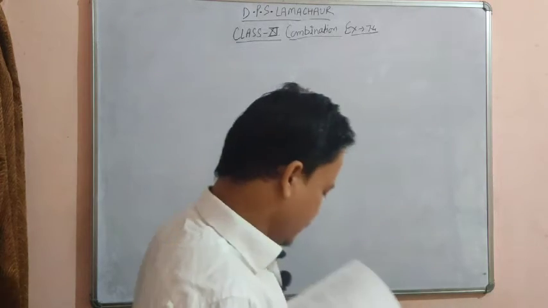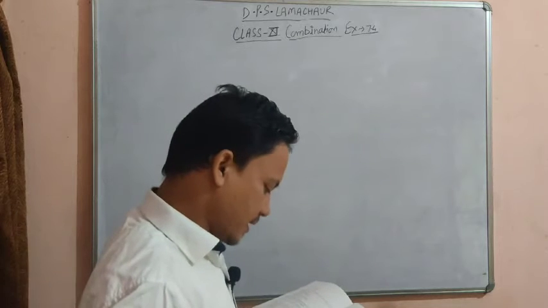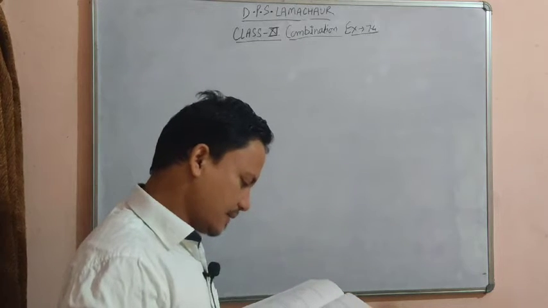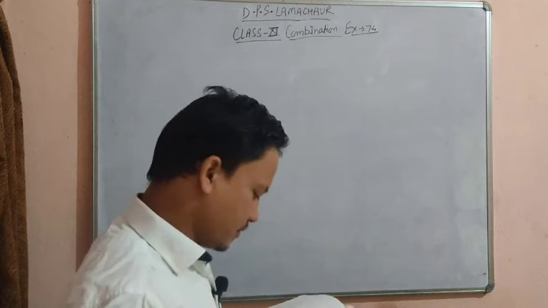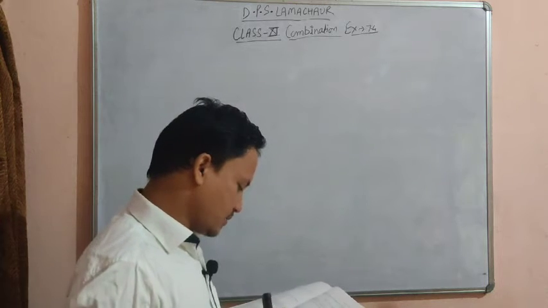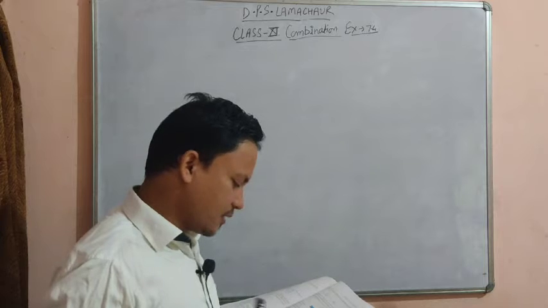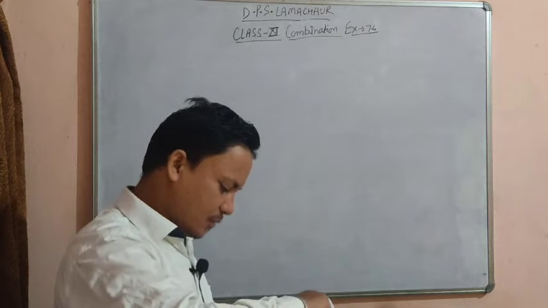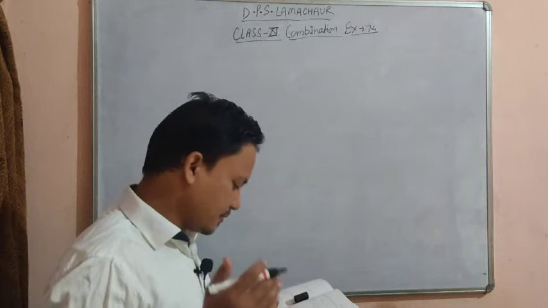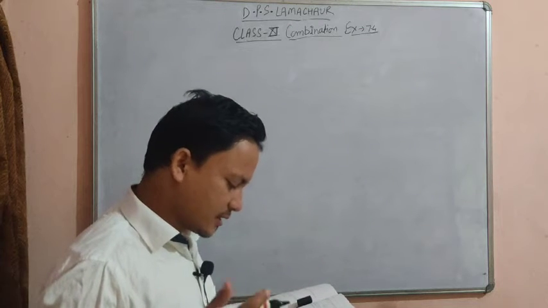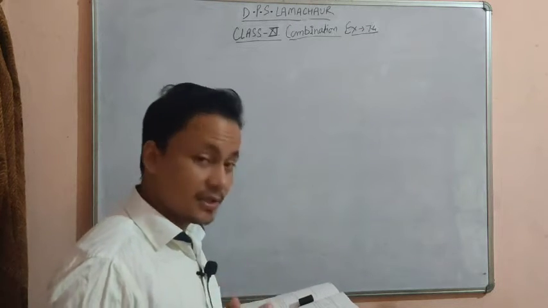So let's start. Question number 4 is, in how many ways can a team of 3 boys and 3 girls be selected? I think it was done in my last video, so I will discuss from question number 5. Find the number of ways of selecting 9 balls from 6 red balls, 5 white balls and 5 blue balls if each selection consists of 3 balls of each color.